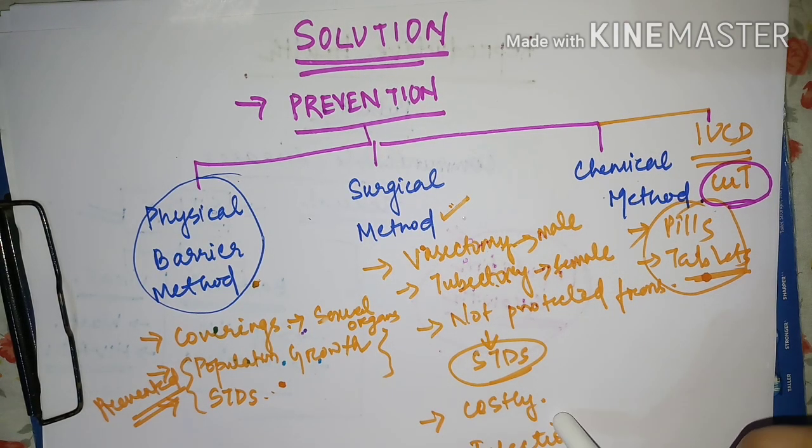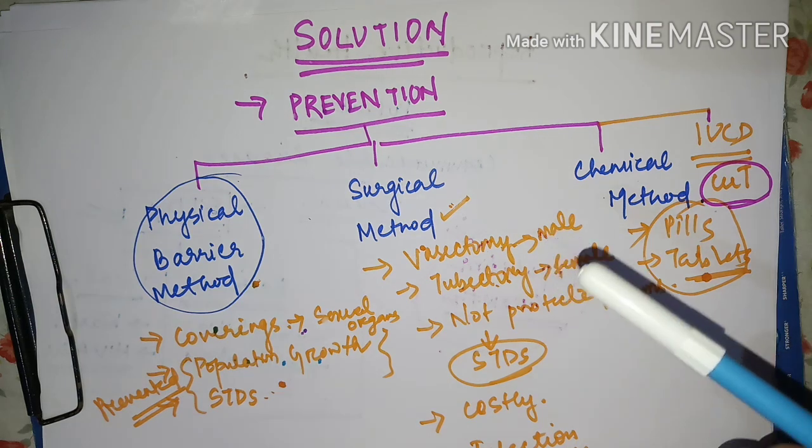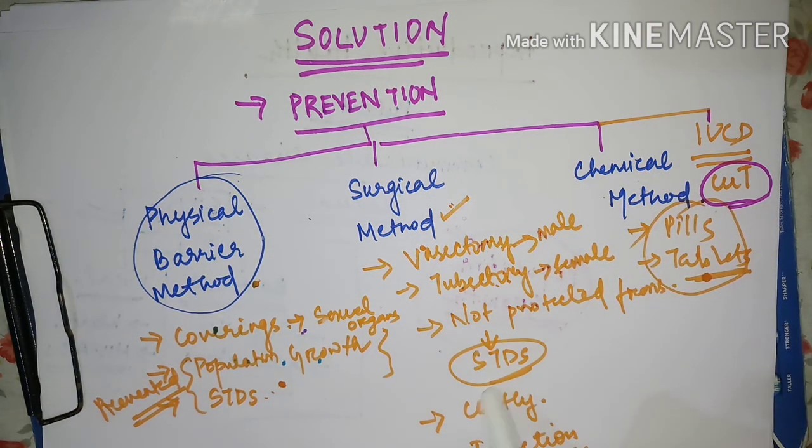It is also very costly. There is a chance of infections in future, and this process is not reversible. It means if in future the couple wants to have a child, they cannot reverse the process. So this is all about the surgical method.